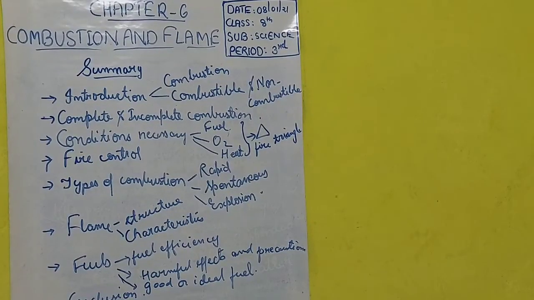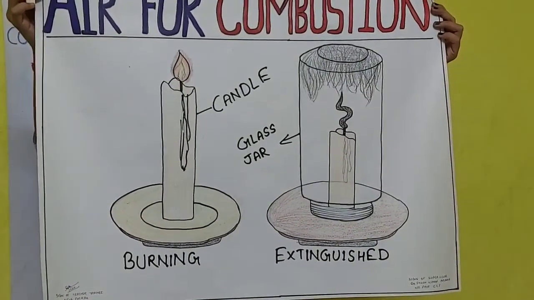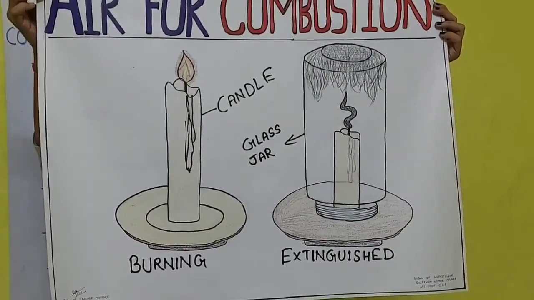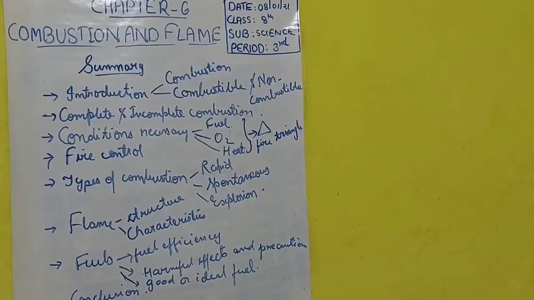In the conditions necessary, for fuel, we learned that fuel is a very important thing. Without fuel we cannot burn. Then from oxygen we came to know that air is very necessary for combustion, and we did the activity also. Do you remember? We kept the glass jar and the candle was extinguished. So this showed that air is necessary for combustion.